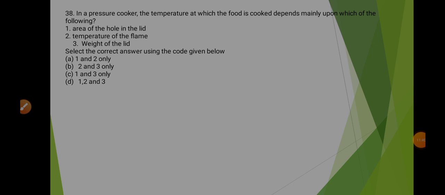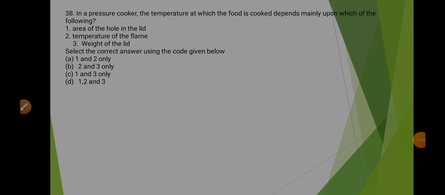Coming to the 38th question, it says that in a pressure cooker, the temperature at which the food is cooked depends mainly upon which of the following. First one is area of the hole in the lid. So yes, it depends on that, because the hole in the lid helps in releasing the excess pressure. Second says the temperature of the flame. This is also correct, because at high temperature food will be cooked faster.